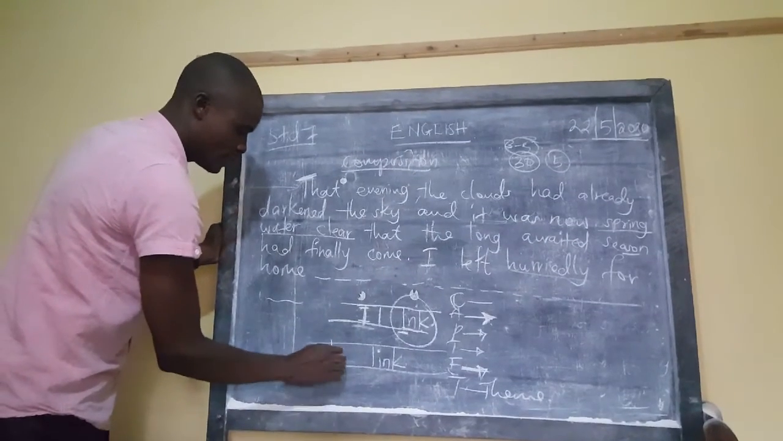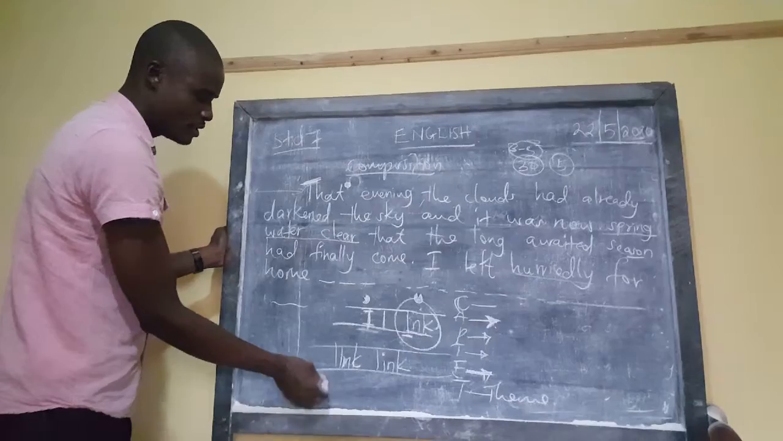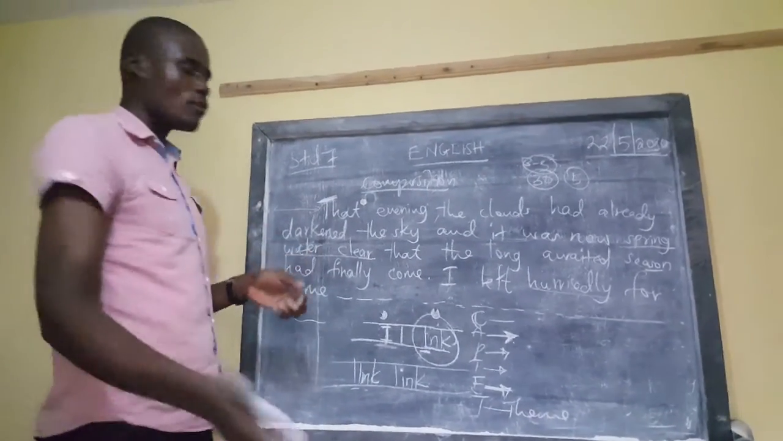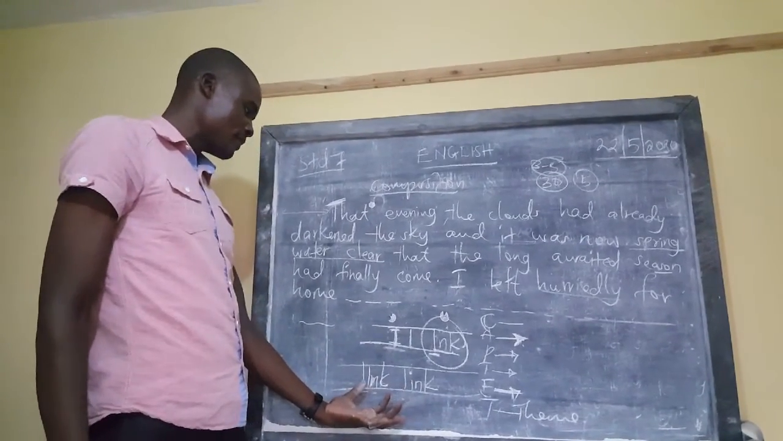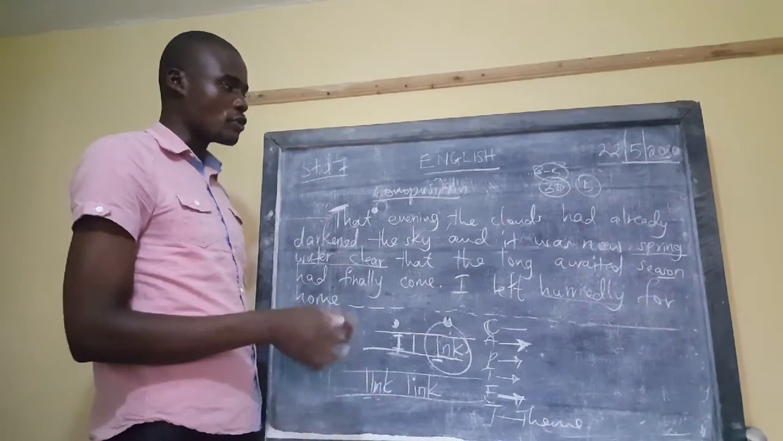Don't just talk of ink. Someone just writes ink like this. So which letter is this now? Someone will say this is double L, N, K. So now take note of that. Such simple writing mistakes will cost you a lot as far as composition is concerned.